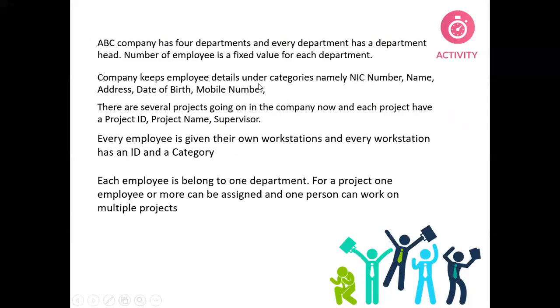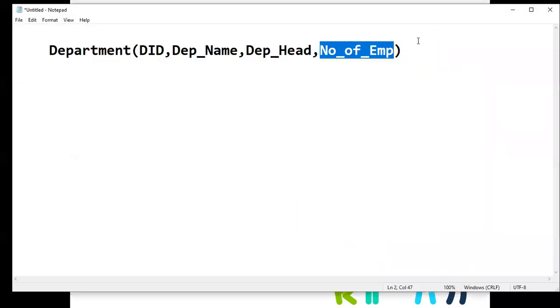Company keeps employee detail under categories, namely NIC number, name, address, date of birth, and mobile number. So now employee is again an entity because the company is going to keep data about employees. NIC number, name, address, date of birth, like that, right? So then we have to create another table, that is employee.